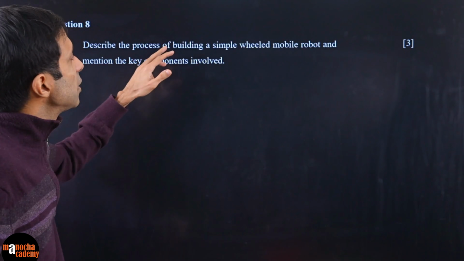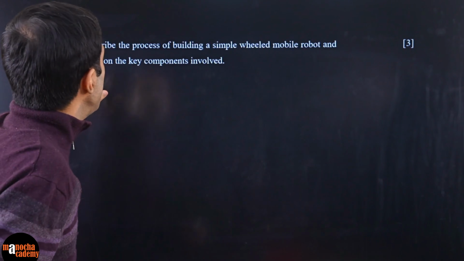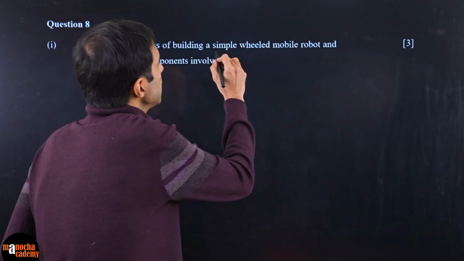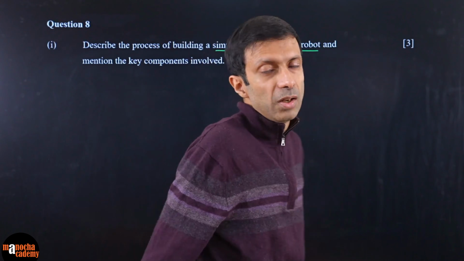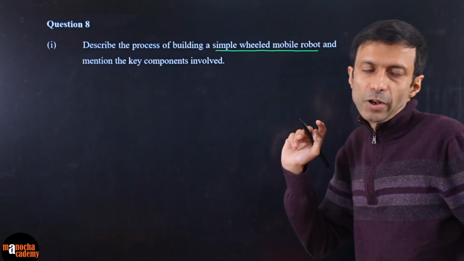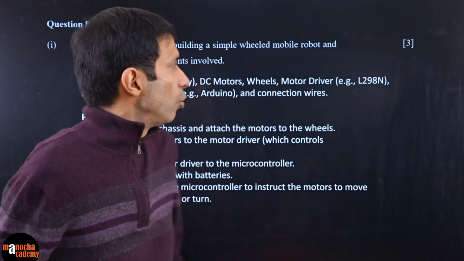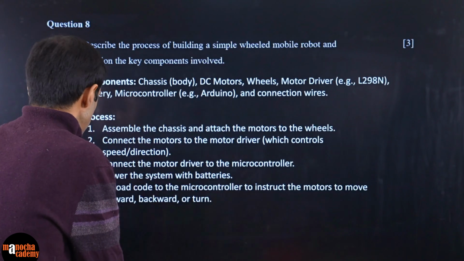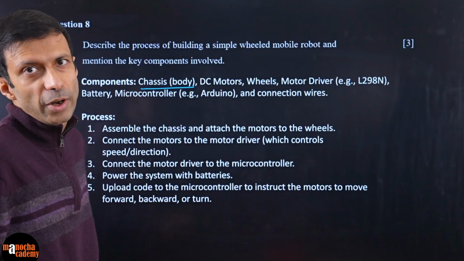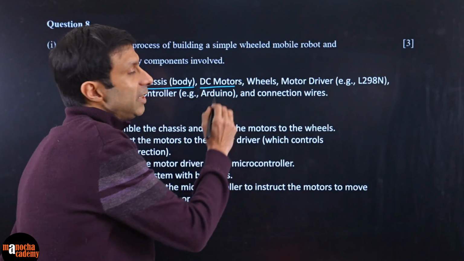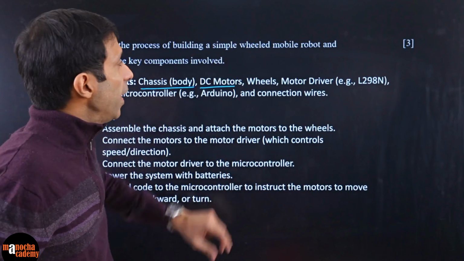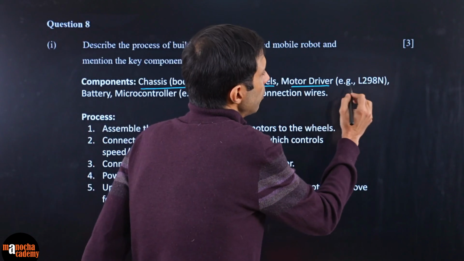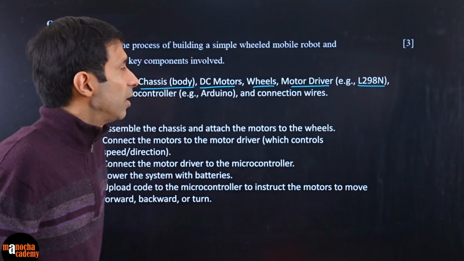Question number 8: describe the process of building a simple wheeled mobile robot and mention the key components involved. So a lot of questions are on your application and robotics based, and they're saying simple wheeled mobile robot. So how will you make this robot? Let's take a look. So what are the components you need? One is the chassis. Chassis is what you call the body, right? You'll definitely need DC motors, because you need a wheeled mobile robot. You'll definitely need wheels, right? Makes sense. Motor driver, to drive the motor. So your L298N, so you can learn these component names.